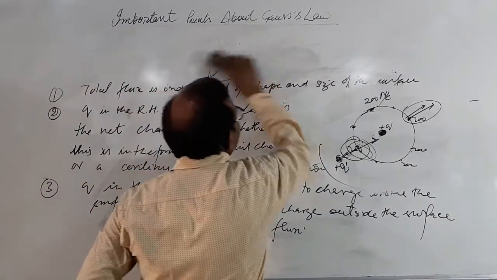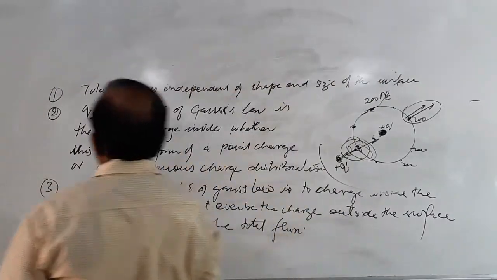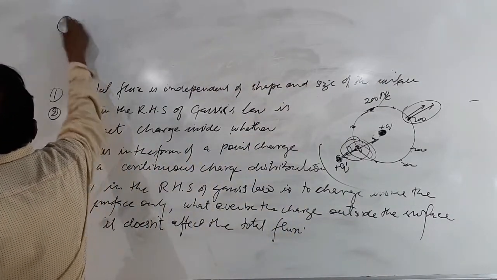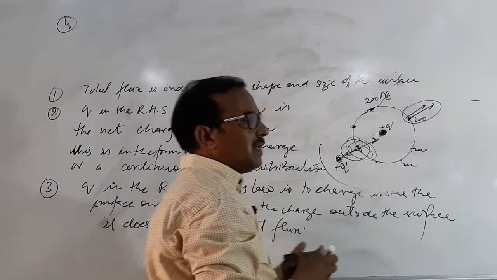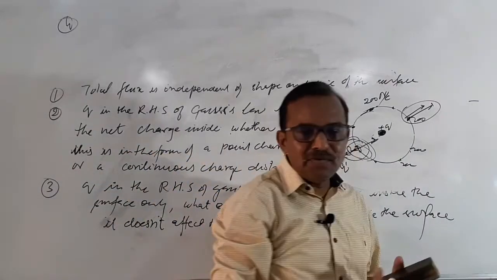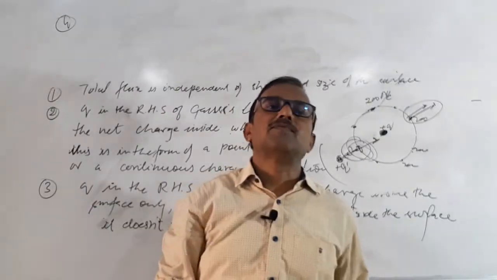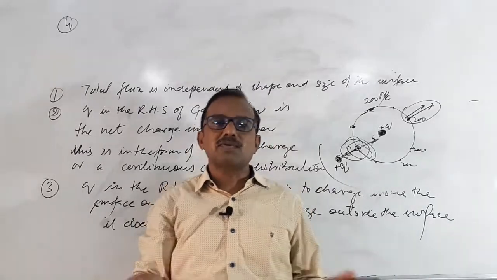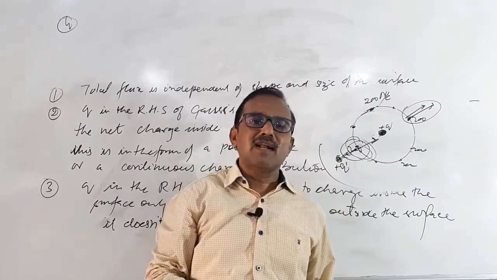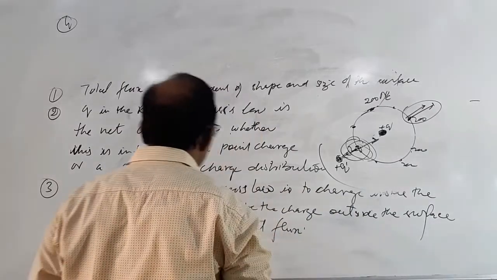Now come to the fourth point. A surface, a closed surface which you imagine around the charge distribution, is known as a Gaussian surface.